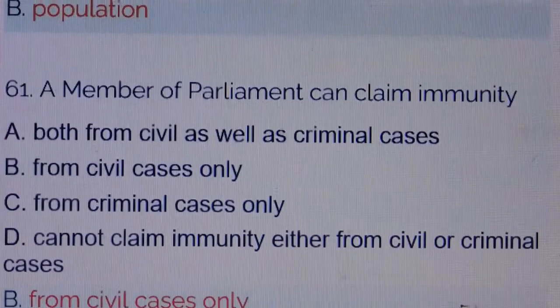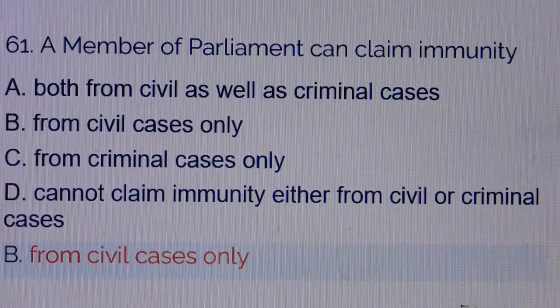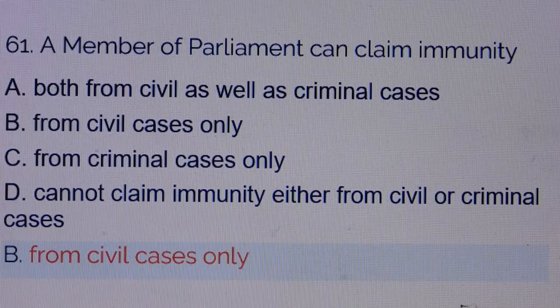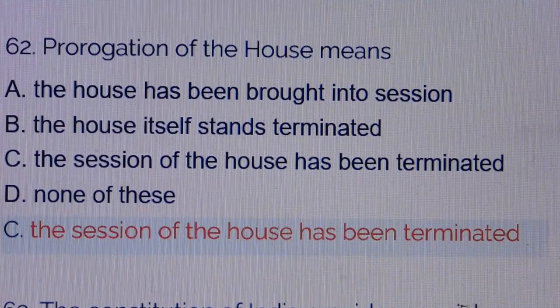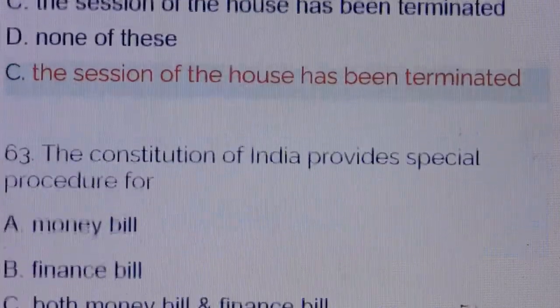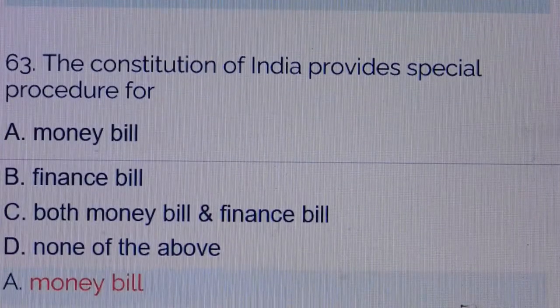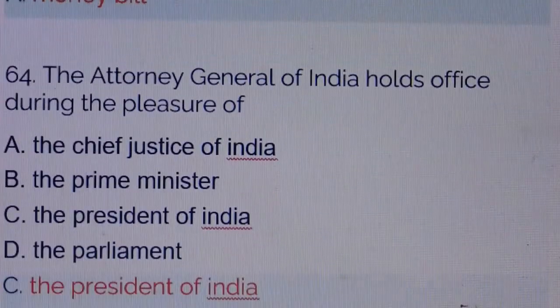Population. Question number 61. A member of parliament can claim immunity. Answer is option number B. From civil cases only. Question number 62. Prorogation of the House means. Answer is option number C. The session of the House has been terminated. Question number 63. The Constitution of India provides special procedure for. Answer is option number A. Money Bill.